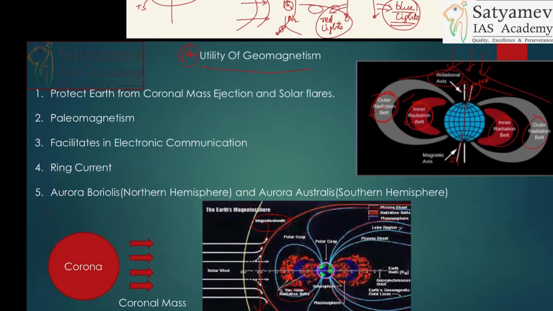All right. So paleomagnetism facilitates electronic communication, by supporting the charging. Different charge gets trapped there, and it also helps in keeping the charge stable in that region. So that's why it will facilitate electronic communication. Ring current, you know about ring current. What is ring current?